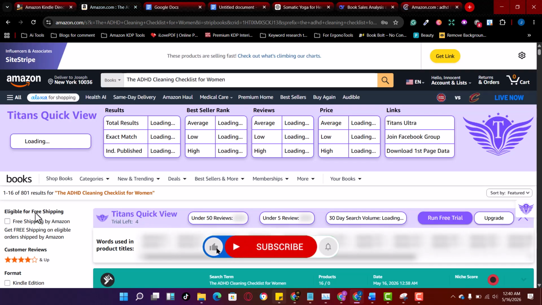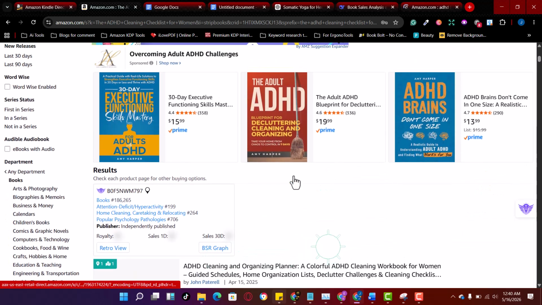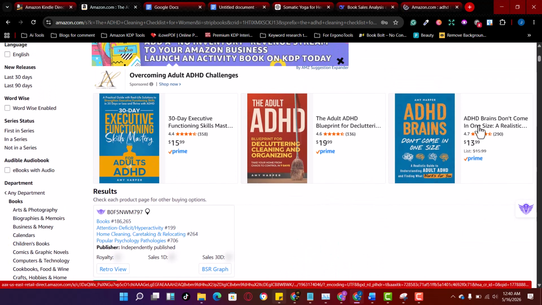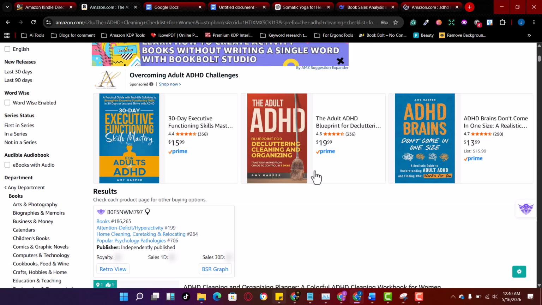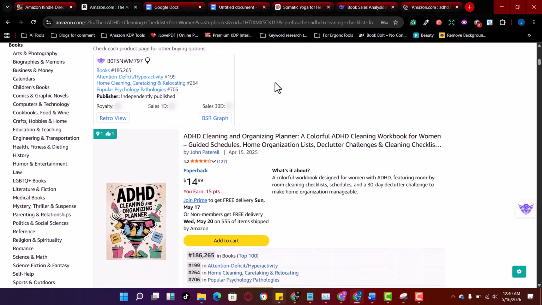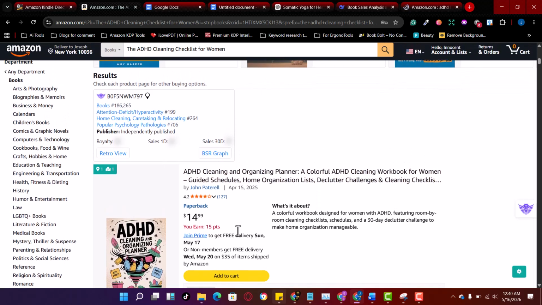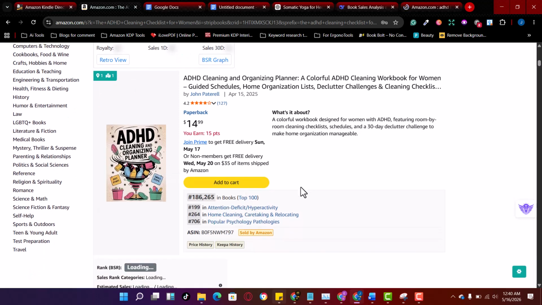So we have seen that for this particular keyword, the book ranked second. We are not counting all of these ones. These are sponsored books. You can see sponsored here. We are counting the main books that are ranking on the results. You can see the result page. This is the first one. You can see it says location 1, and that's the position.